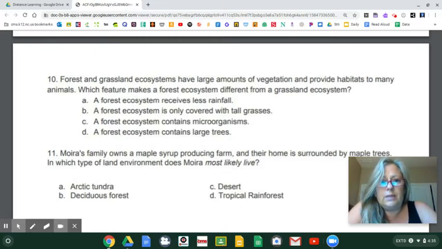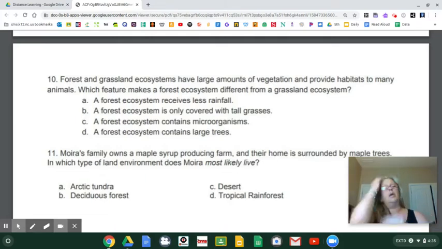A, forest receives less rainfall. No, because that's why they have trees. They have more rain. B, a forest ecosystem is only covered with tall grasses. Well, if so, then why do they have a thing called a grassland if a forest is the one with totally tall grasses? C, a forest ecosystem contains microorganisms. And D, a forest ecosystem contains tall trees. Y'all, you know this one. I'm going to move on.